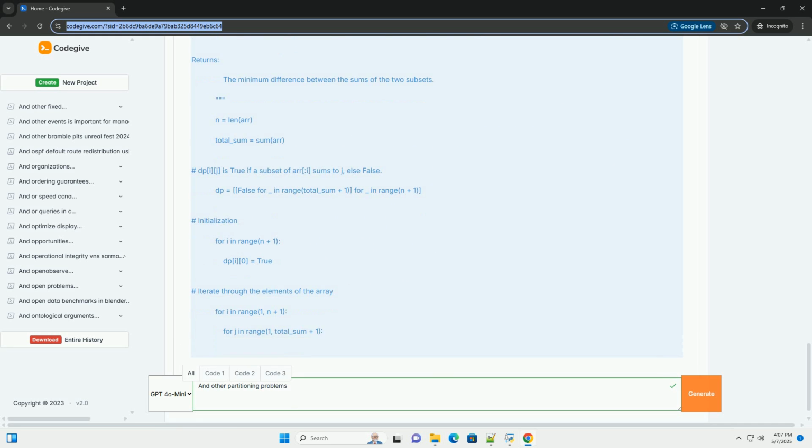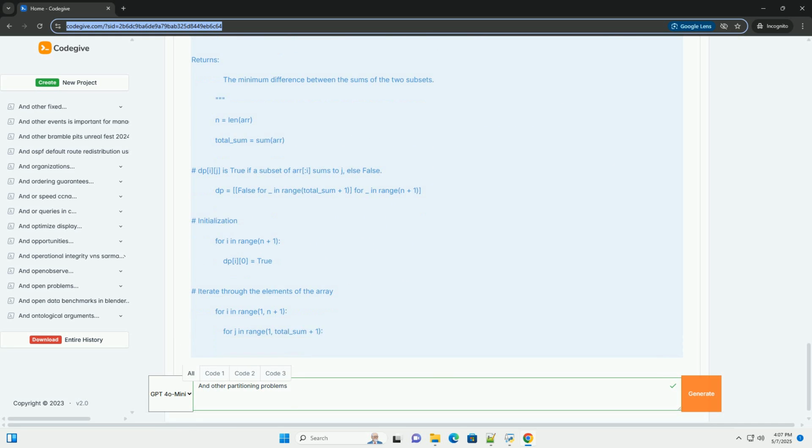This value j represents the maximum possible sum that a subset can achieve. We iterate backwards because we want the sum closest to total_sum / 2 to minimize the difference. 4. Calculate difference: abs(total_sum - 2 * max_sum_possible) gives the minimum difference between the two subsets.